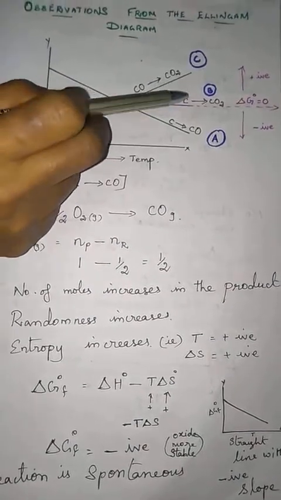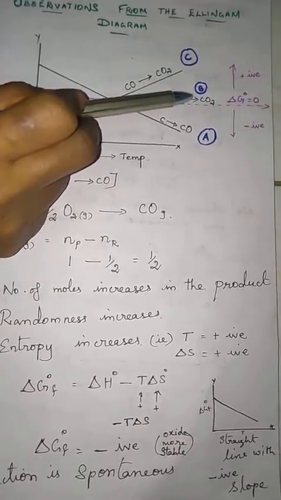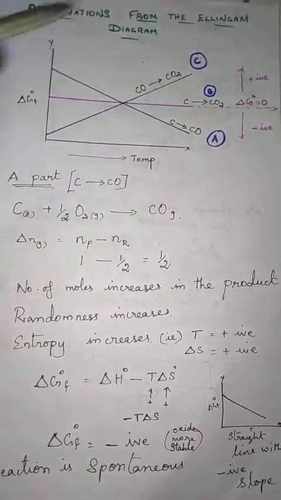The carbon consumes oxygen and converts into carbon dioxide. This reaction is at equilibrium, so only it possesses the 0 value.